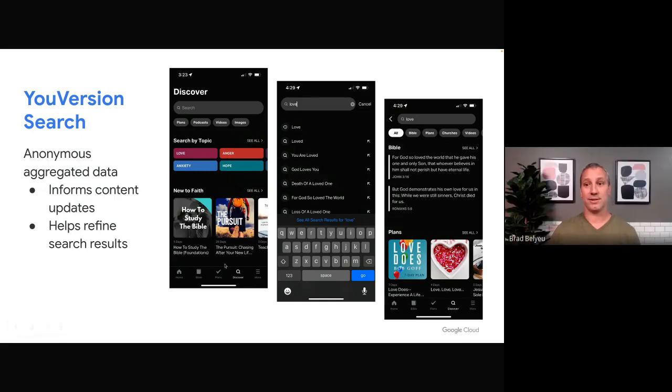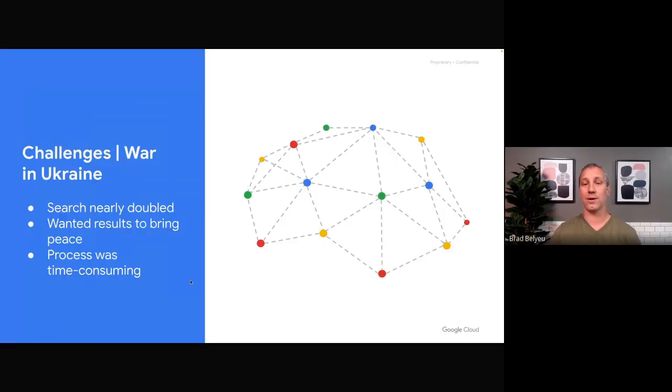Yeah, it was a serious time. We were all aware of what was going on. And what we saw in that aggregated data was people coming in and looking, like you said, for peace and comfort in our app. We saw in Ukrainian, our searches during that time nearly doubled. And we wanted to really bring our best to our users.